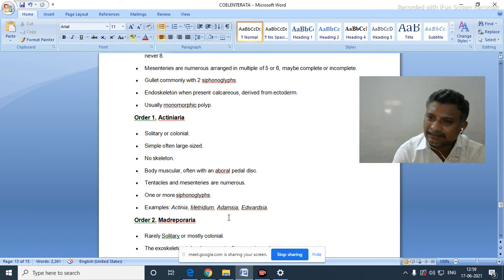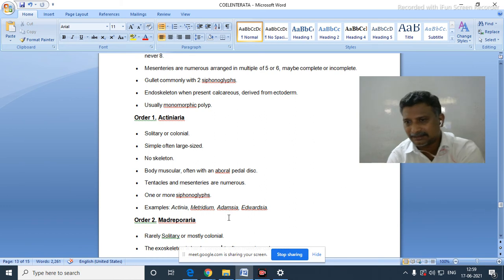Simply, what kinds of orders are there? You listen. In which class, which orders are there? Which examples belong to which order, and which orders belong to which class? That class belongs to phylum Coelenterata. Hydrozoa, Scyphozoa, Anthozoa, all these three are the classes in which different subclasses, orders and suborders are also there.